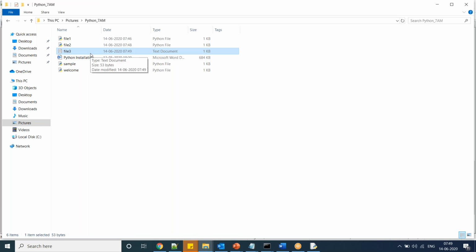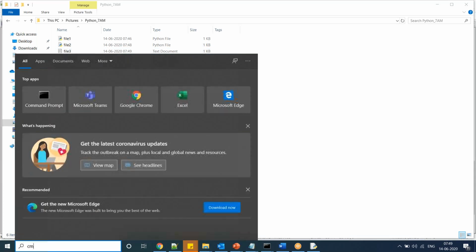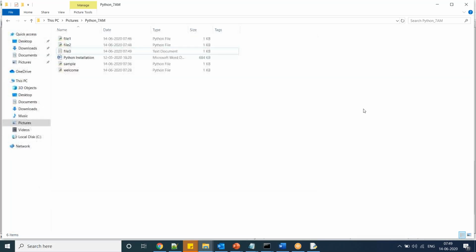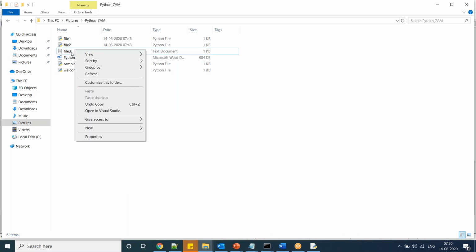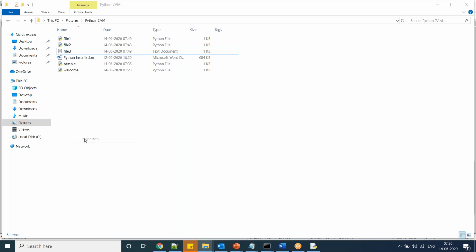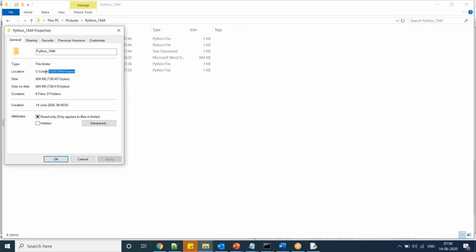Now we can execute this one. So what I said, you have to go to command prompt and take the file path. How to get the file path? Go to properties, and take this file.